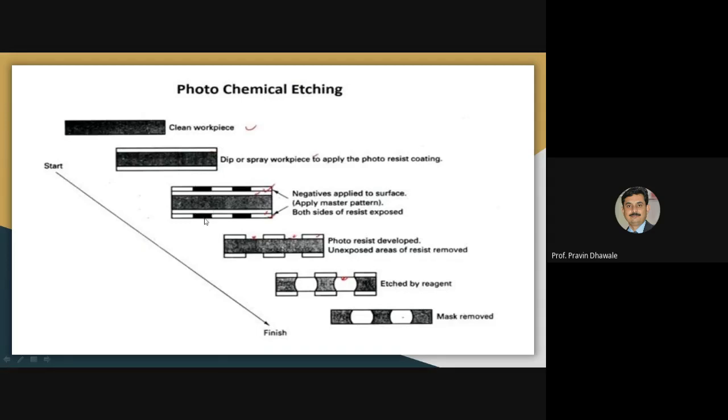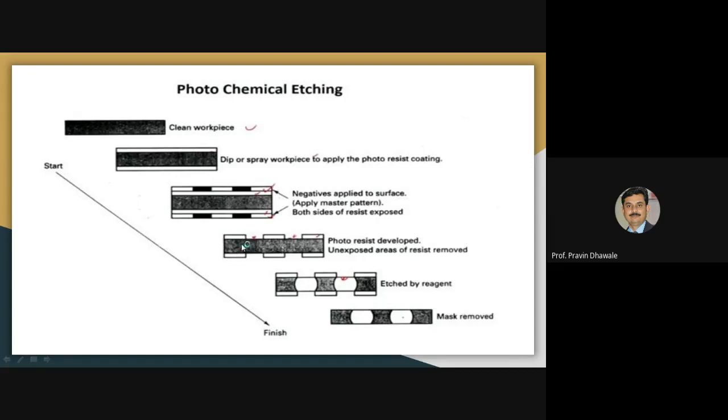This one is the negative that was applied on the surface. Then you have to develop the photoresist by passing ultraviolet rays on this sample.